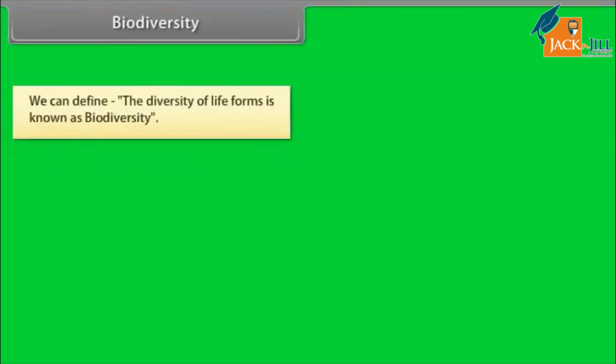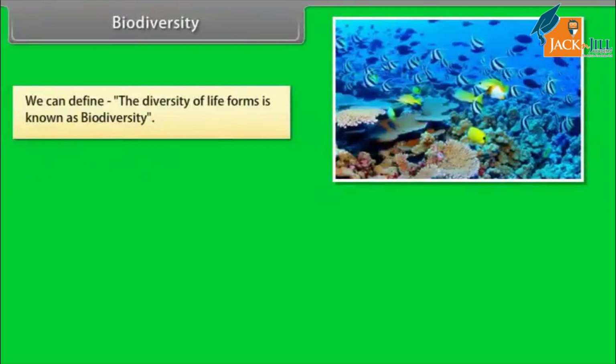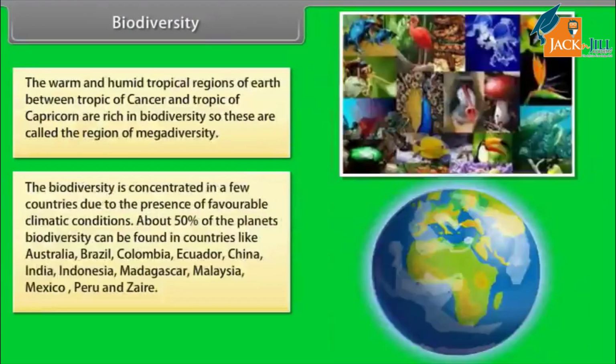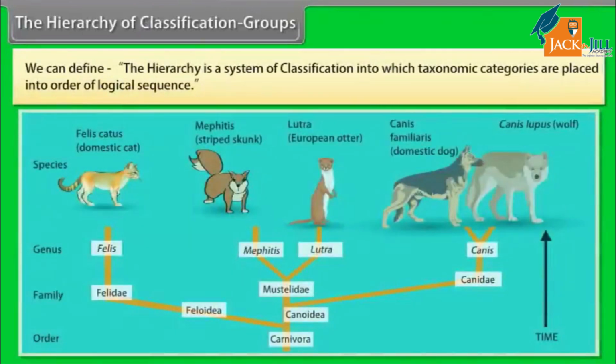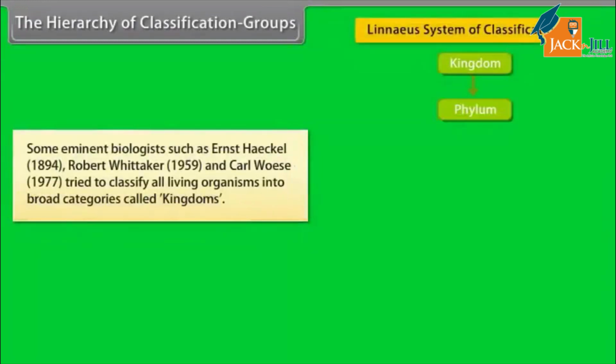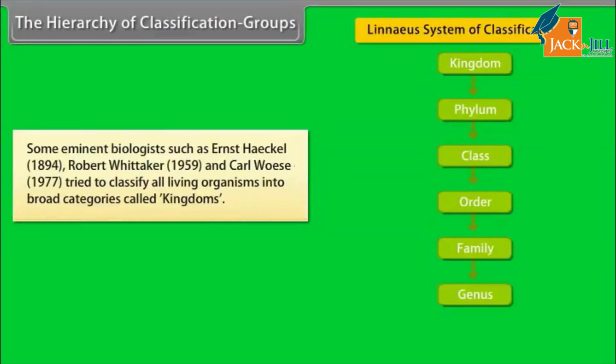Biodiversity. We can define the diversity of life forms as biodiversity. The hierarchy of classification groups. We can define hierarchy as a system of classification into which taxonomic categories are placed in order of logical sequence. Some eminent biologists such as Ernst Haeckel, 1894, Robert Whittaker, 1959, and Carl Woese, 1977, tried to classify all living organisms into broad categories called kingdoms.